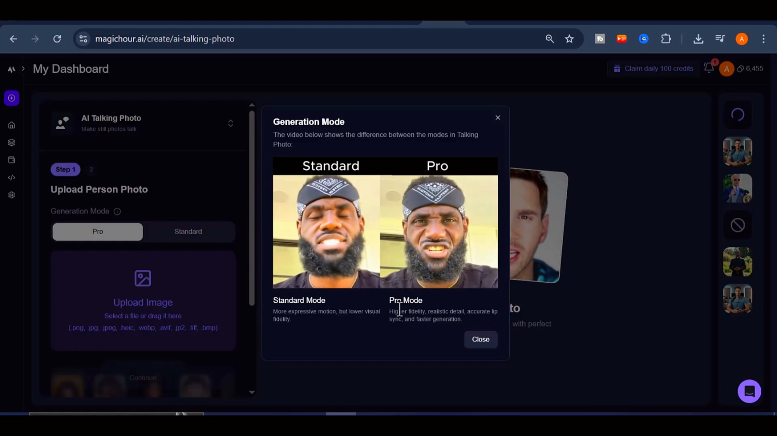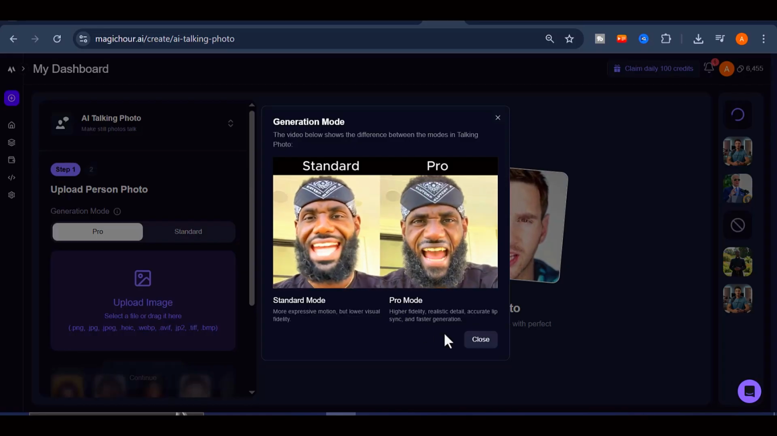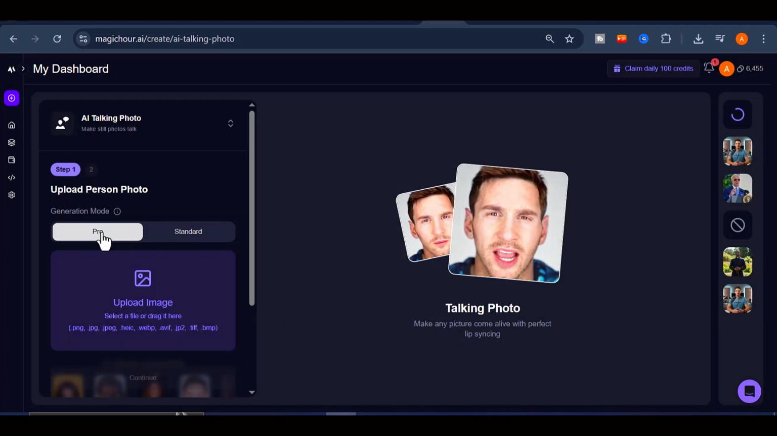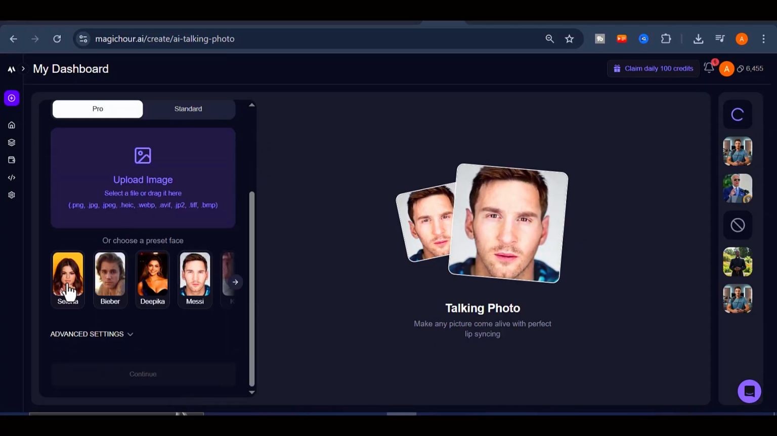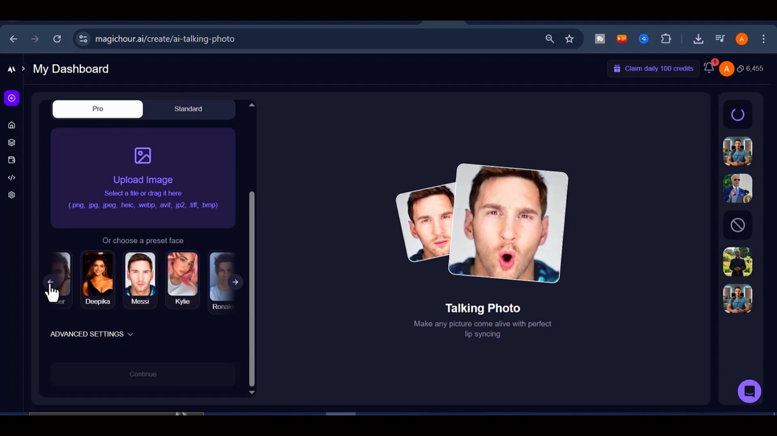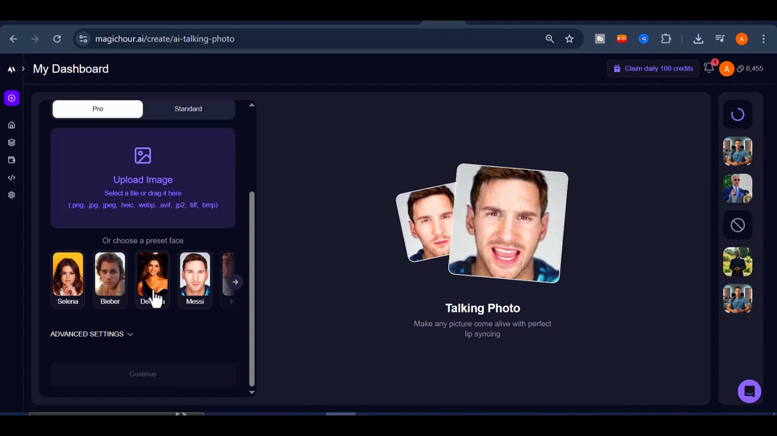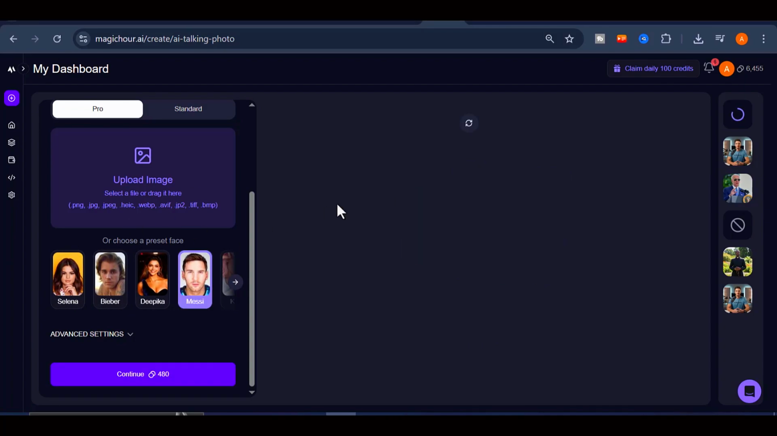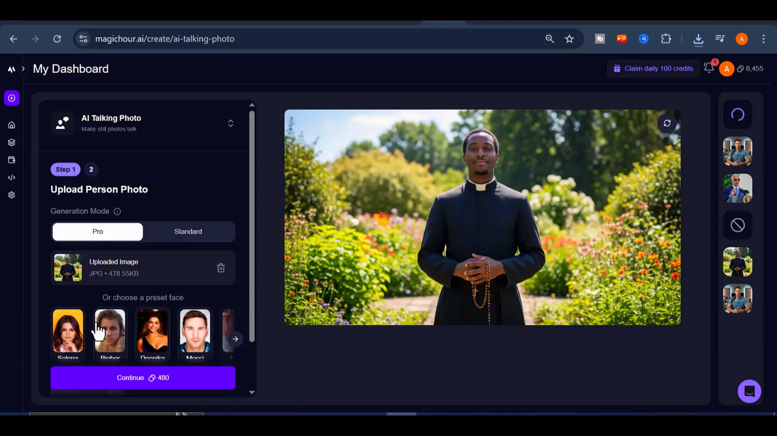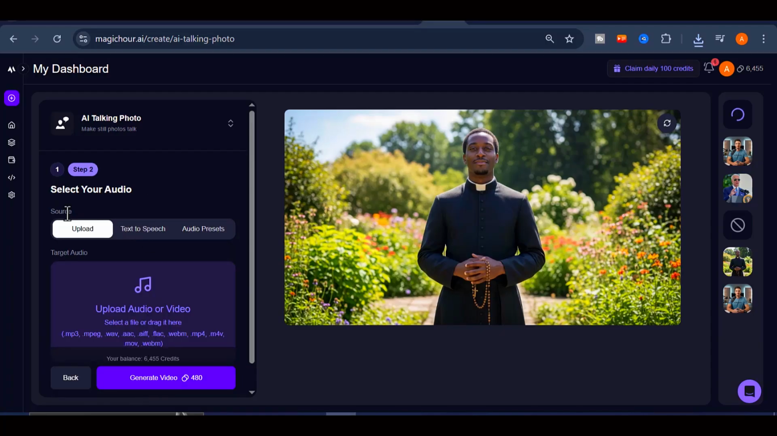With Standard mode, you get around 3 free generations each day, which is great for quick tests. For this tutorial, I will select the Pro mode to get the best possible quality. Next, upload your photo or pick one from the large collection of image presets available on the platform. You will find popular celebrity faces, including Selena Gomez, the football legends Messi and Ronaldo, and many other recognizable options you can experiment with. I already have the image I want to use, so I will go ahead and upload it now. Click on Continue to move to the next step, where you will be asked to select your audio.